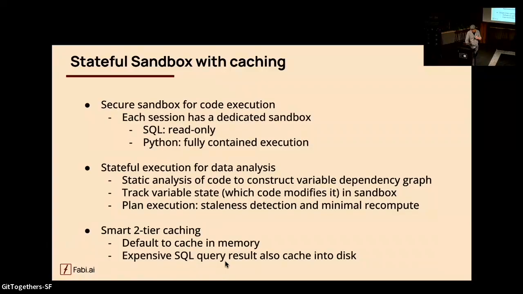With all this, it becomes really easy for anybody to run data analysis over the Fabi platform. Our targeted users are more business users, semi-technical. The cool part about data analysis is that it's very easy for them to vet whether the result is correct or wrong. By just looking at the chart and your revenue numbers, they know whether a number is right or wrong, and they can immediately give the AI agent some context, quickly iterate, and run data analysis there.